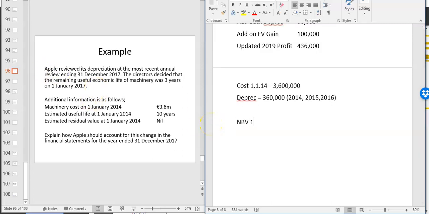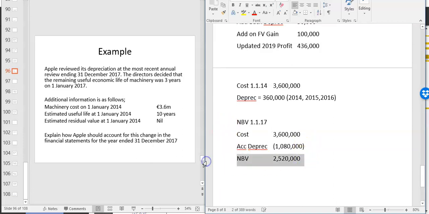So the net book value at the 1st of the 1st, 2017 is cost 3.6 million, less accumulated depreciation, which will be 30% because 3 years at 10% each, which is a million and 80 should I say. Your net book value is 3600 times 0.7, 2520. That's the net book value at the start of 2017. Now, what they said at the start of 2017, they reckon the useful life was 3 years.